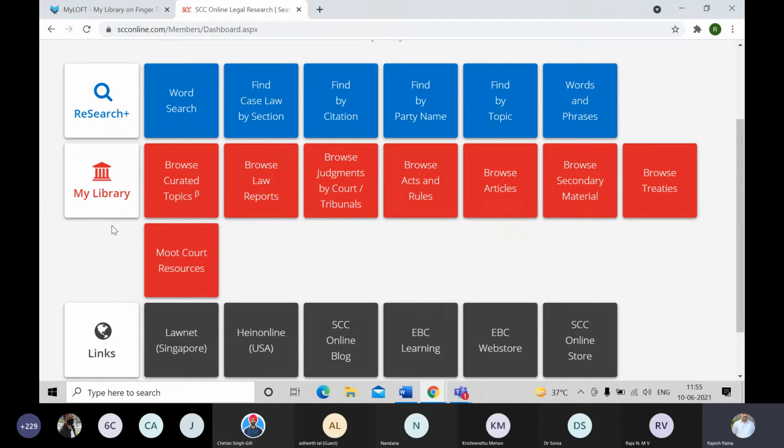So here you have certain topics or titles, and under those titles you can click on any document and you can view it. So it's like a click and view section. And of course there's a moot court resources also, which we'll talk about later.